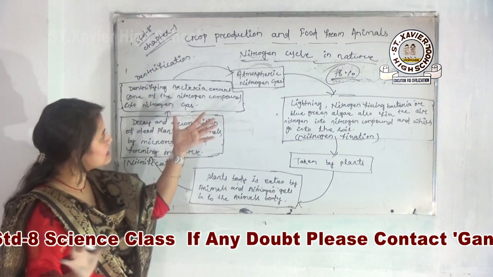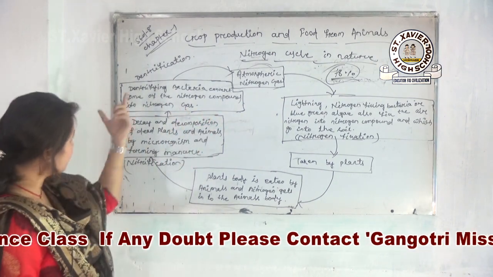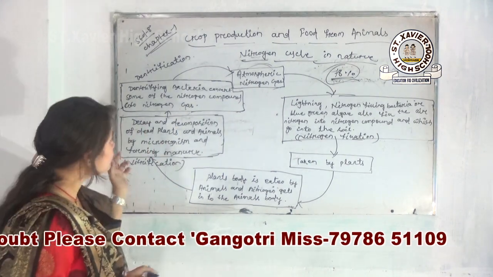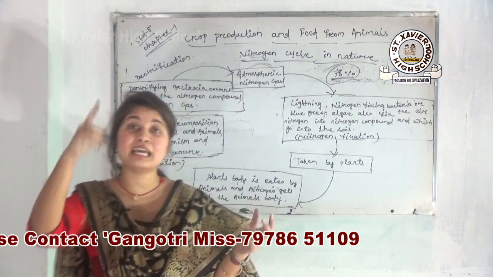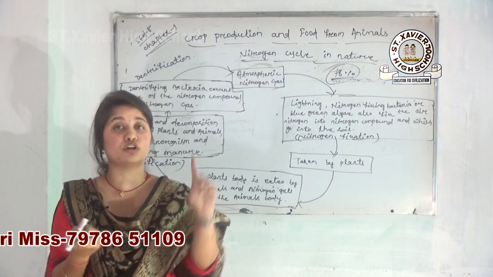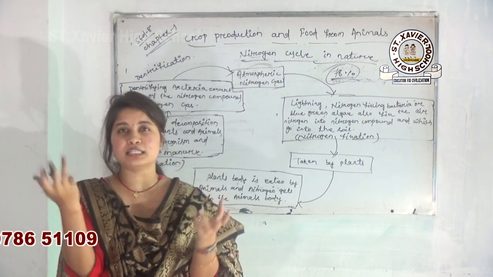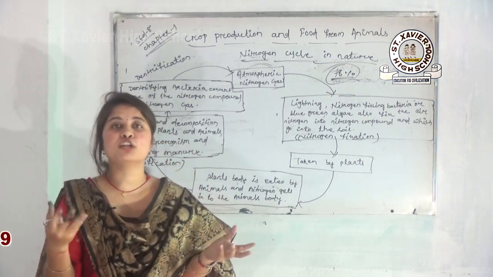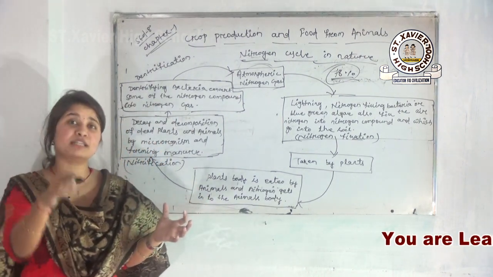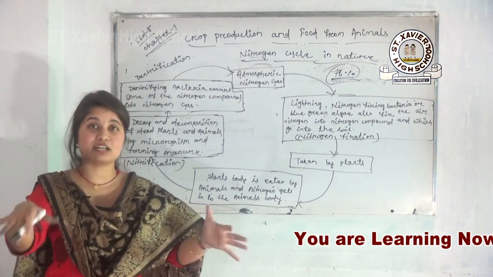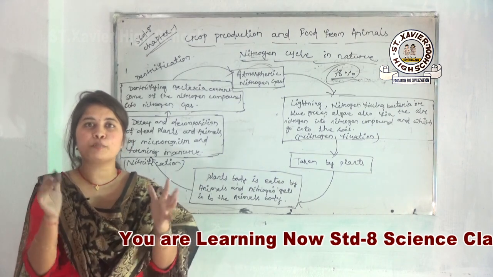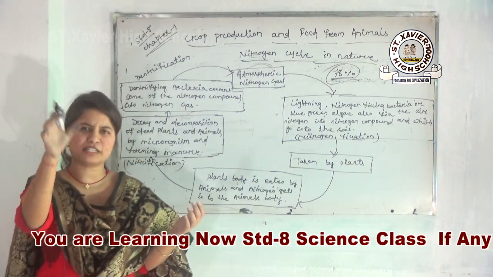Okay, so all the things about your chapter 1, that is your what? Crop production management and food from your animals. Okay, so this is overall your chapter. Again I revise the chapter from the starting. So first of all, in my first video or the part 1 video, I have already discussed what you mean by crops. Crops are the same kinds of foods which are cultivated in an agricultural field. And again all of you read that the agricultural practices are performed by several different stages or different methods also.